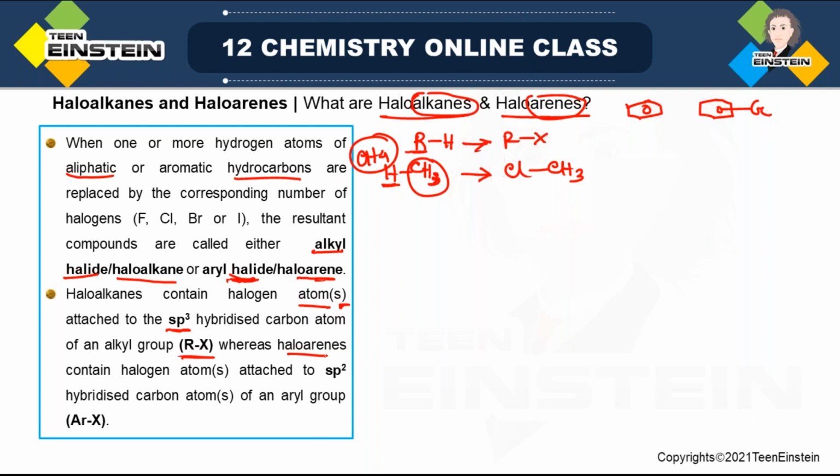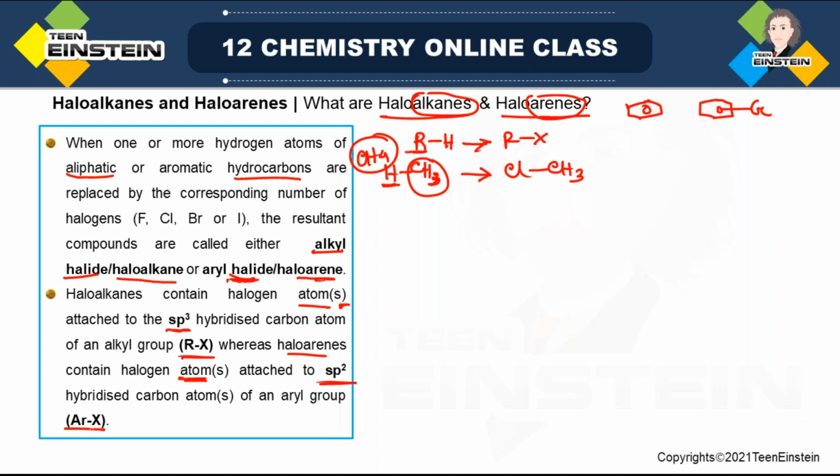And in case of haloarenes, they also contain halogen atom or atoms, but attached to an sp2 hybridized carbon atom, because now we are talking about the phenyl ring, and in the phenyl ring all 6 carbon atoms are sp2 hybridized. So we are replacing the hydrogen attached to sp2 carbon by halogen.